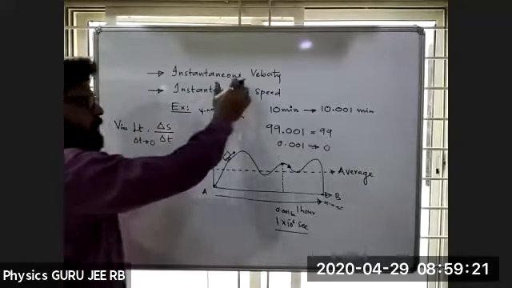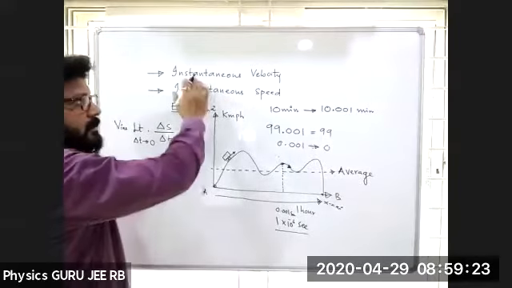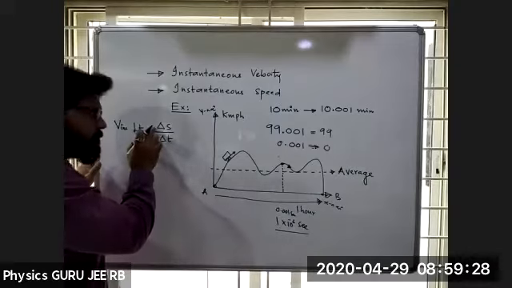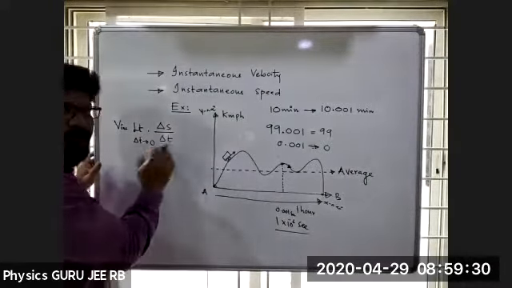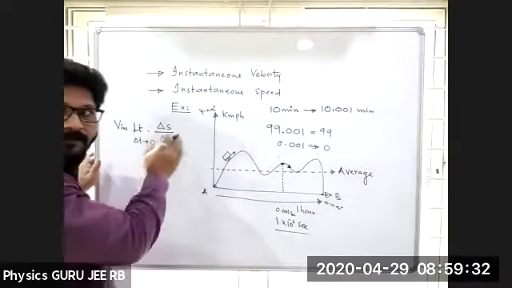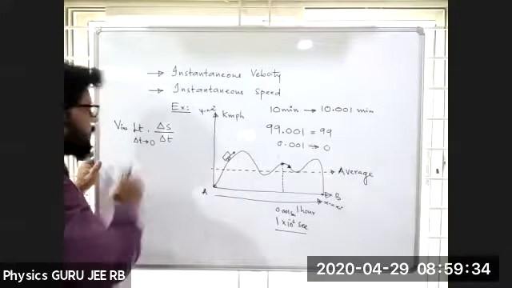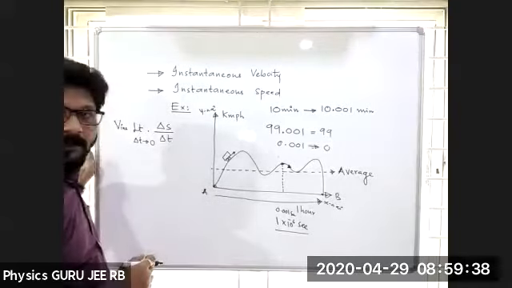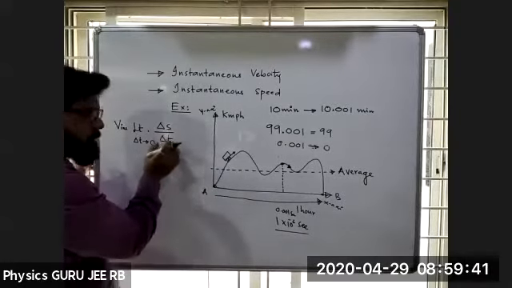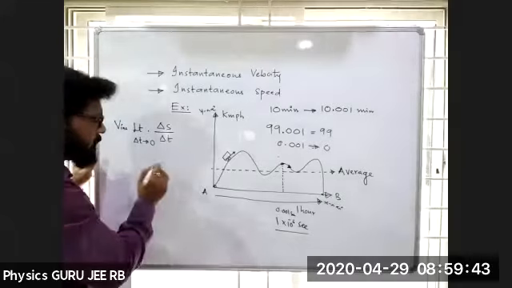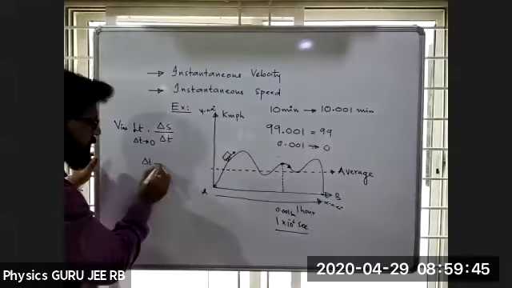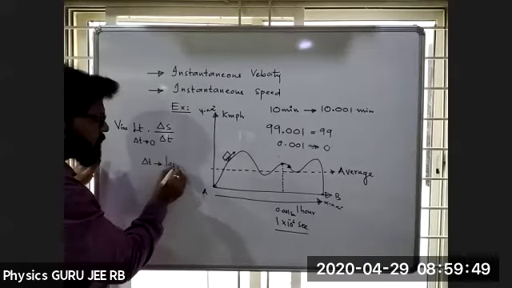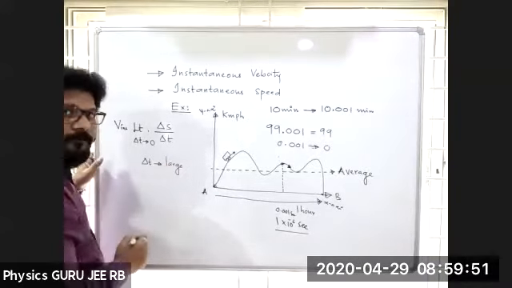For example, if I take the displacement velocity definition, instantaneous velocity, then I'll be saying that the rate of change of displacement is called instantaneous velocity. That means this delta S by delta T is for a larger time, that means 1 hour.